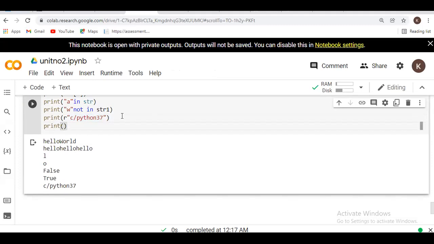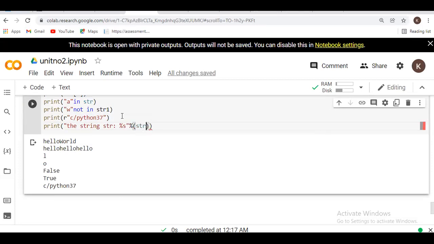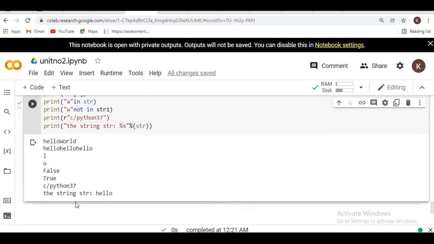So here I am writing print the string str colon is equal to, suppose here I am writing %s. Why? Because I know that the present operation we are performing is on a string. So here I am taking percent s and suppose here I am writing str. Okay, str. So you have to see the output here. The str1 will be hello.